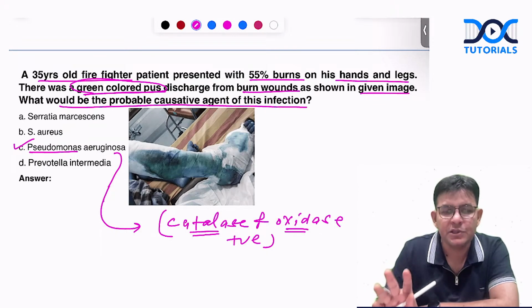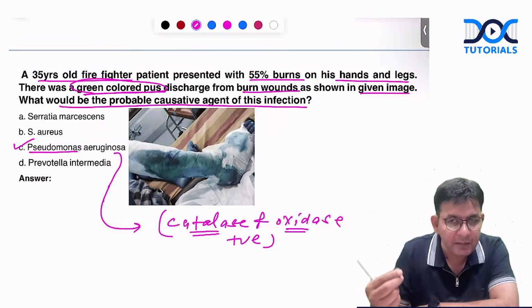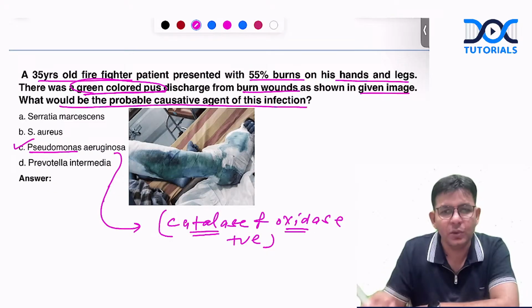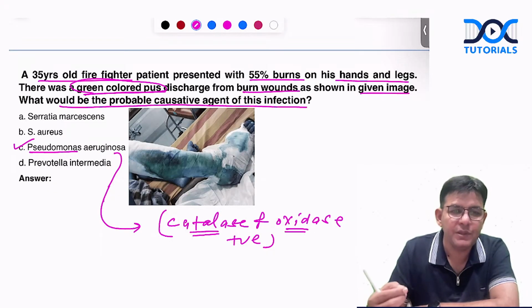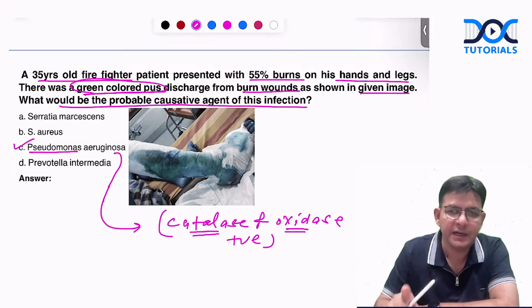So it is sort of a superbug, found to be resistant even to high-end antibiotics. Only polymyxin B is the drug against which no resistance has been reported against Pseudomonas. So remember that also.